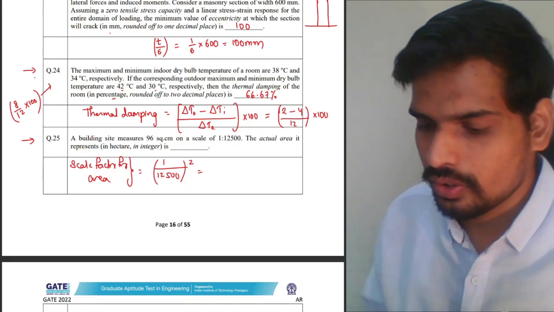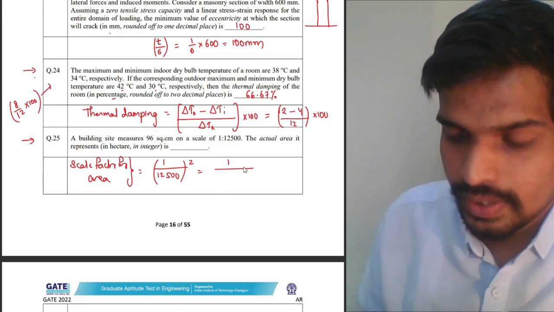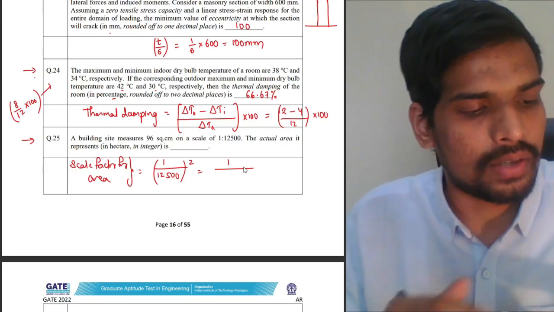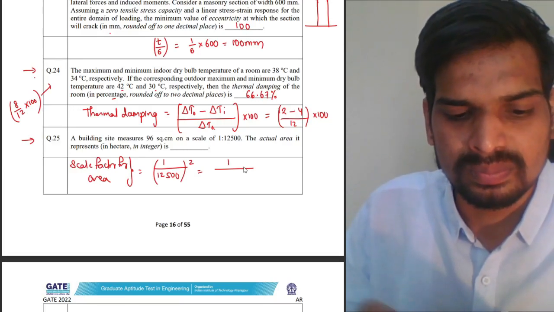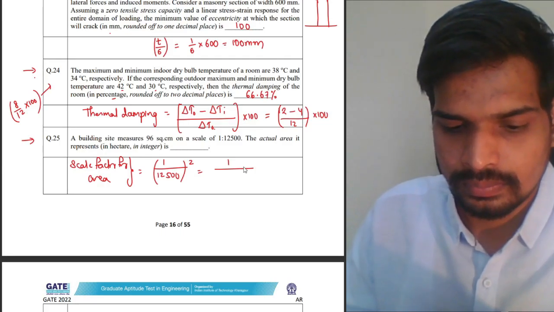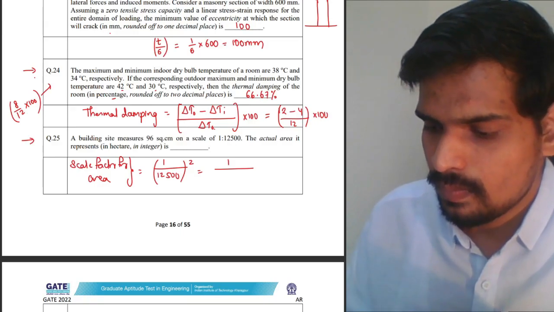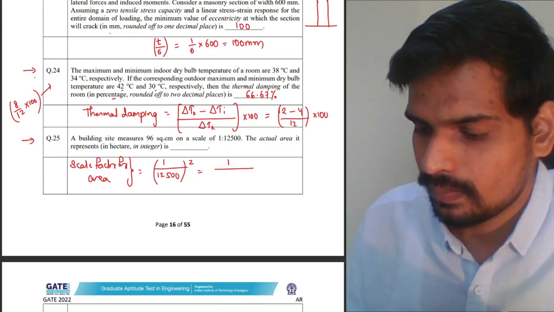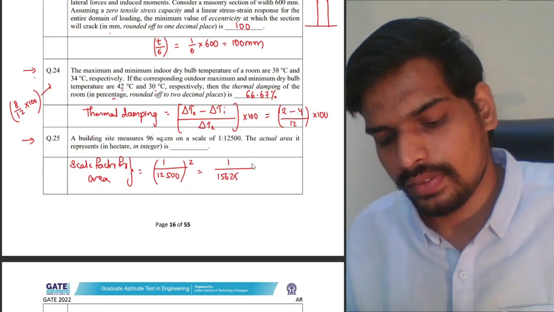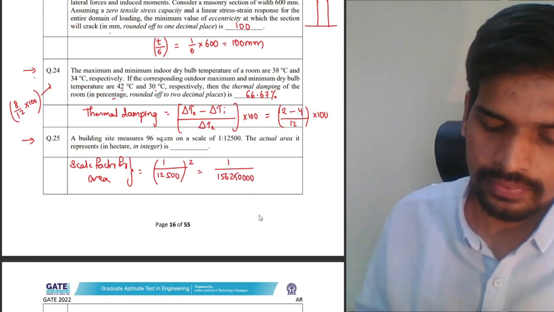The scale factor for your area, I think, will be 125 square. You can use your calculators. Let me just quickly check. It would be 15625 with four zeros. So that's the scale factor for area.